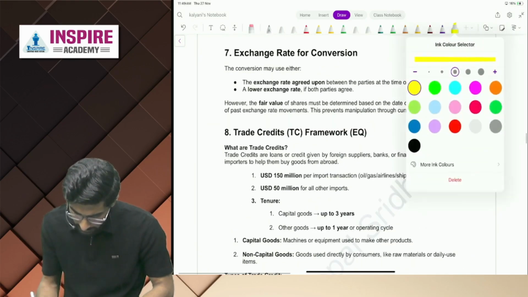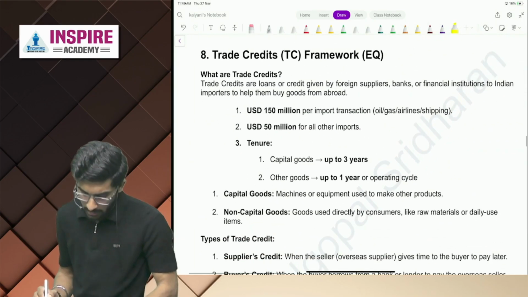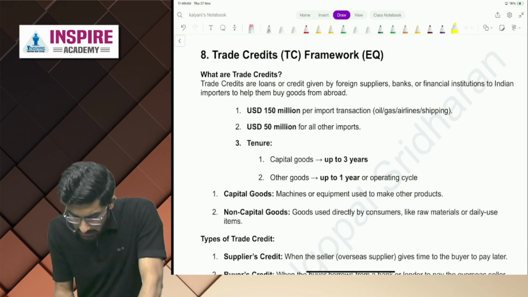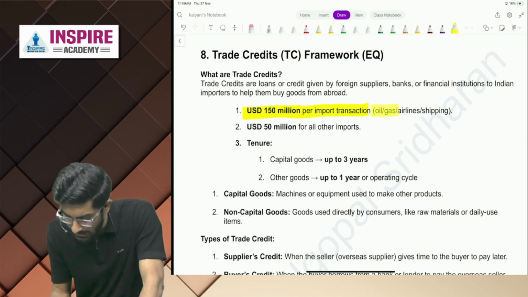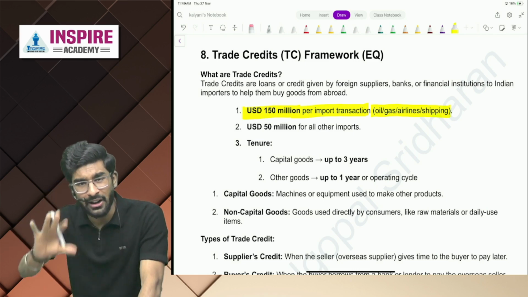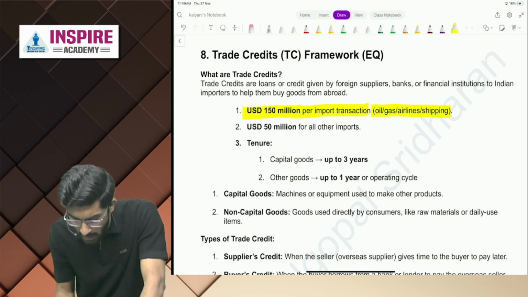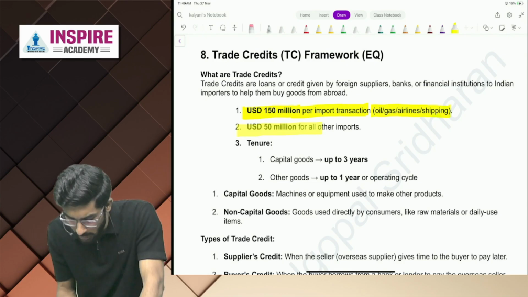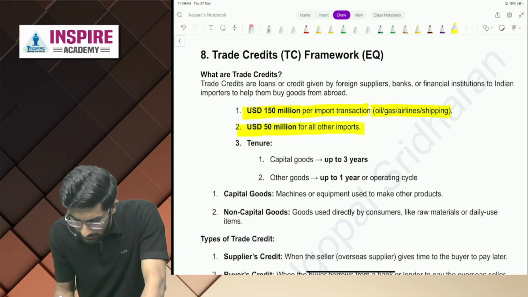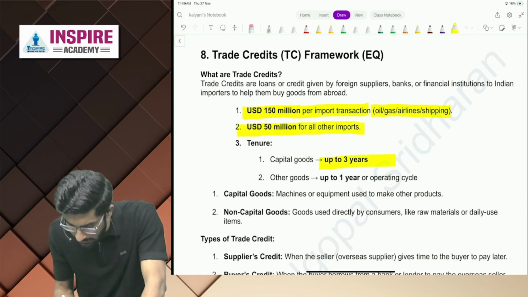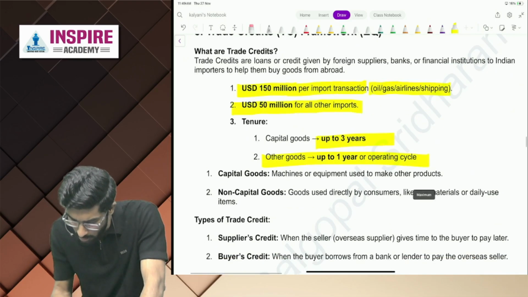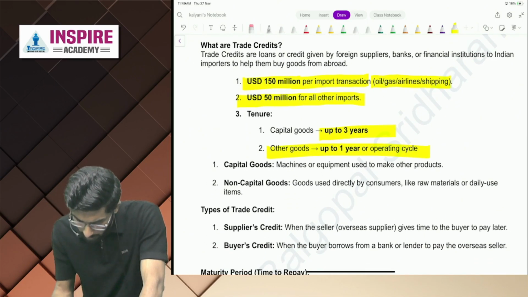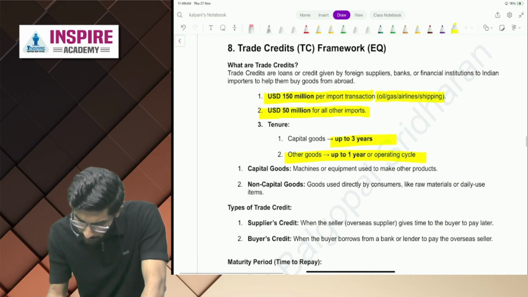See people, trade credit. US dollars 150 million per import transaction if it is oil, gas, airline, shipping. Just read, understand, learn it. US dollars 50 million for all the other imports. Tenure is up to 3 years if it is capital goods. If it is other goods, it is up to 1 year or the operating cycle. That's all, people. This is what I wanted to tell you.